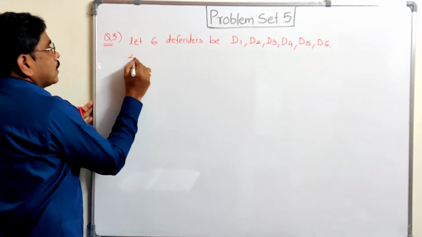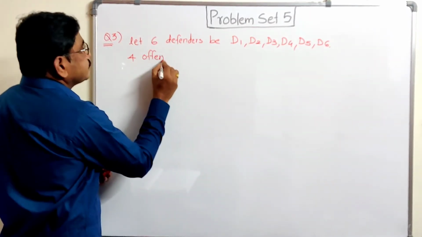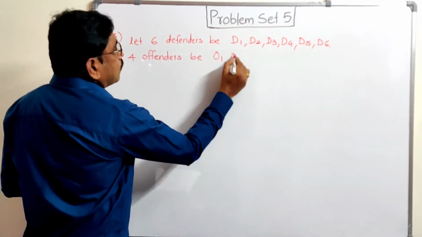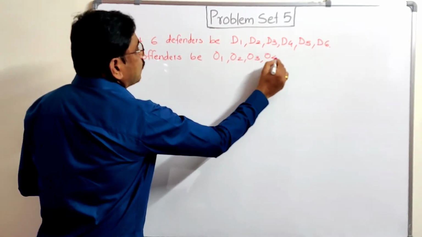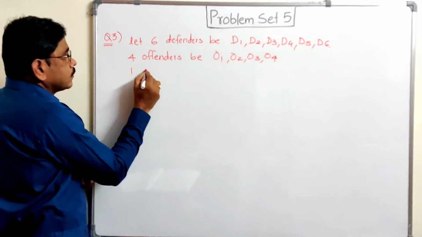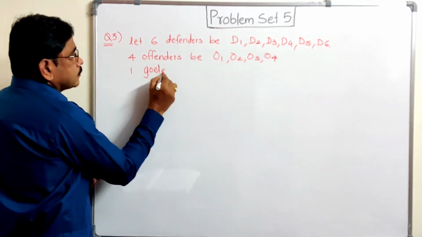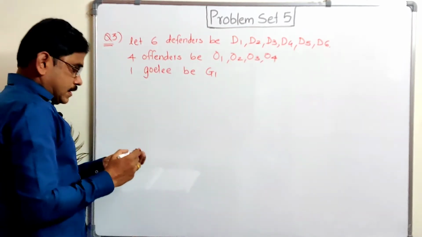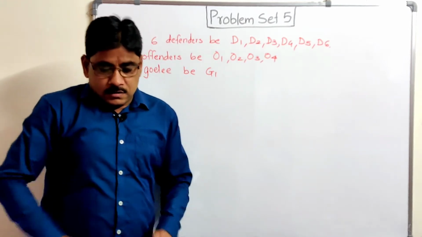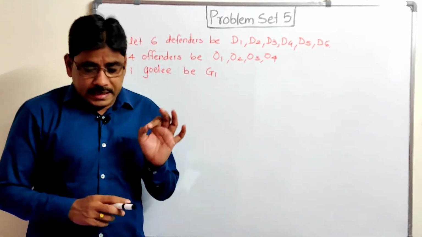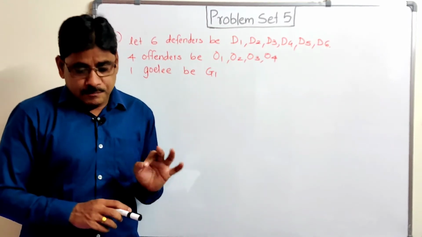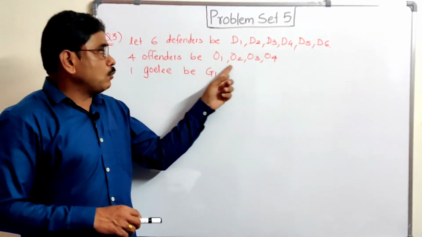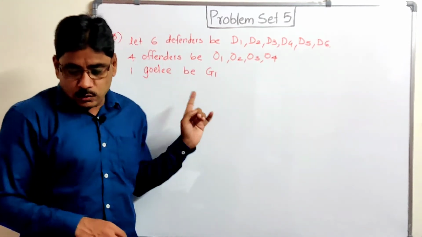Then the 4 offenders, O1, O2, O3 and O4. These are 4 offenders, and let the goalie be G1. So here this question is given. Read that question. In a hockey team there are 6 defenders, ये D1, D2, D6 तक, 4 offenders, let it be O1, O2, O3, O4, and 1 goalie, that is G1.